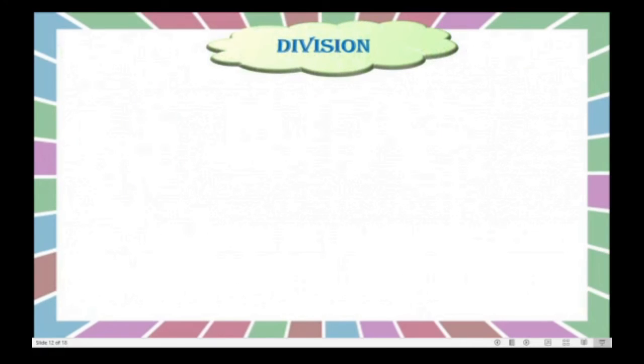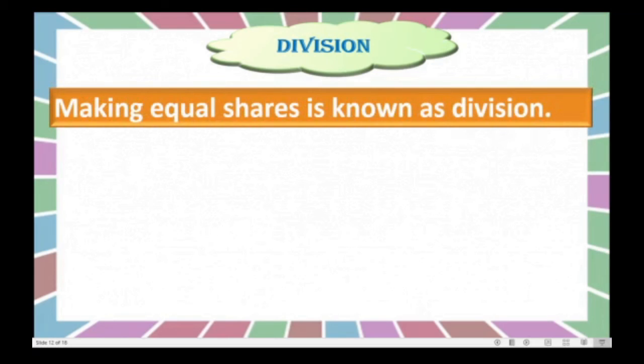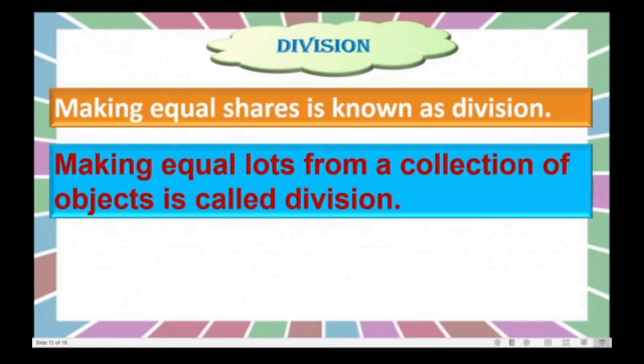So dear children, division is nothing but making equal shares. We have made equal shares while distributing. That is nothing but division. Second, making equal lots from a collection of objects is called division. Making equal groups, or groups which have equal quantity, is also nothing but division.